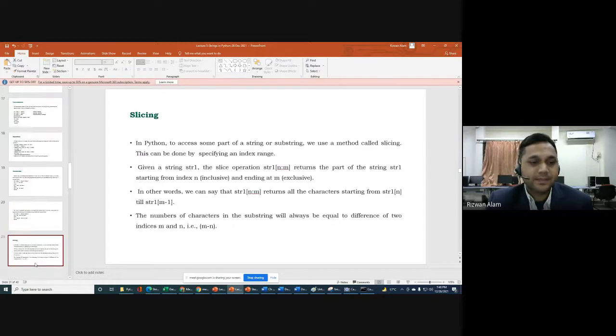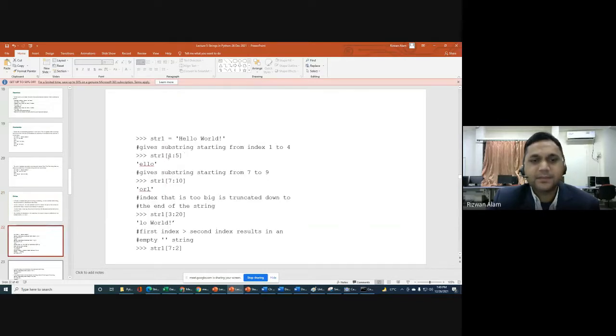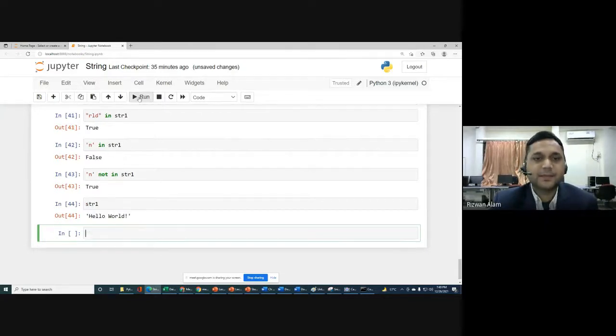So, not in we discussed. Then slicing. Same as we discussed for lists, the same slicing concept we can apply for strings also. We will start with some easy examples. If you have, for example, str1 with 1 colon 5, what will you get? Let me show you. First of all, we will check what we have in str1. In str1 we have this thing, and if you write 1 colon 5, what do we mean by 1 colon 5?